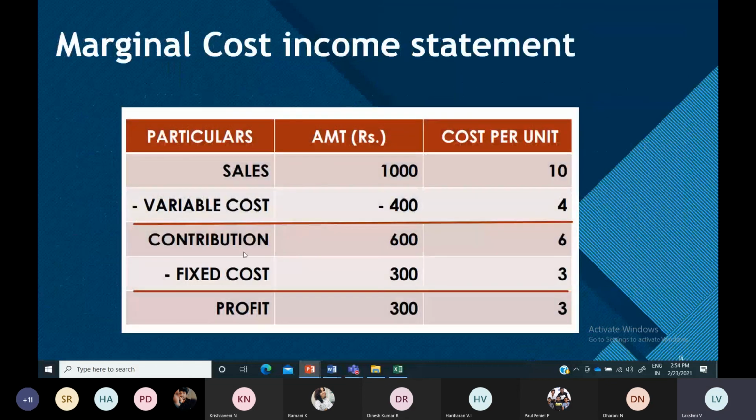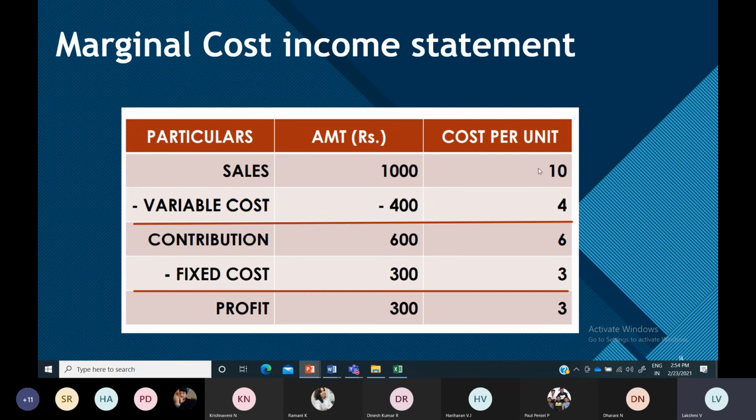Sales minus variable cost gives you contribution. If you subtract fixed cost from that, you will get your profit. This is the statement. For cost per unit, how you can arrive at it is from this amount column. Either the amount or the number of units will be given. If you divide the amount by the number of units that they would have given in the question, you will get the cost per unit. So this column you can obtain accordingly.